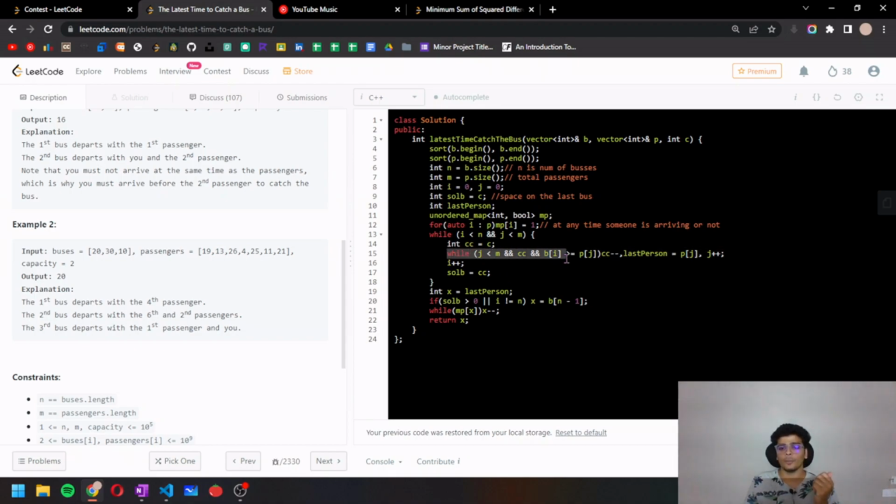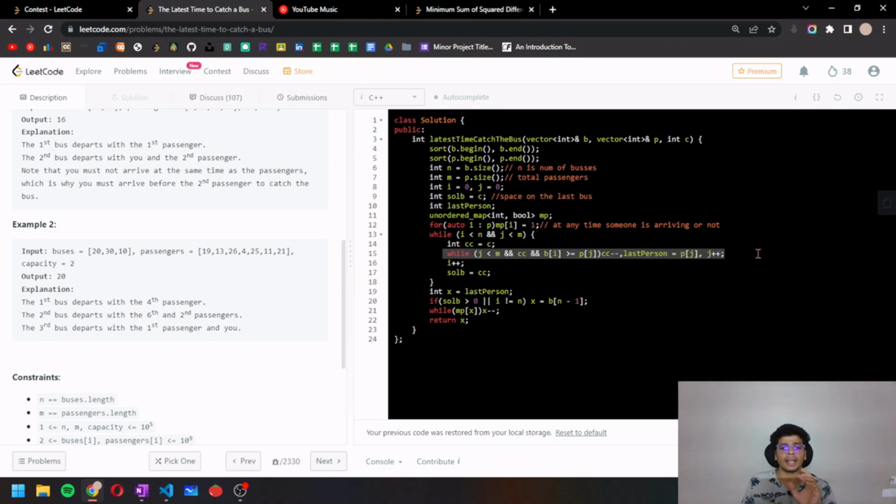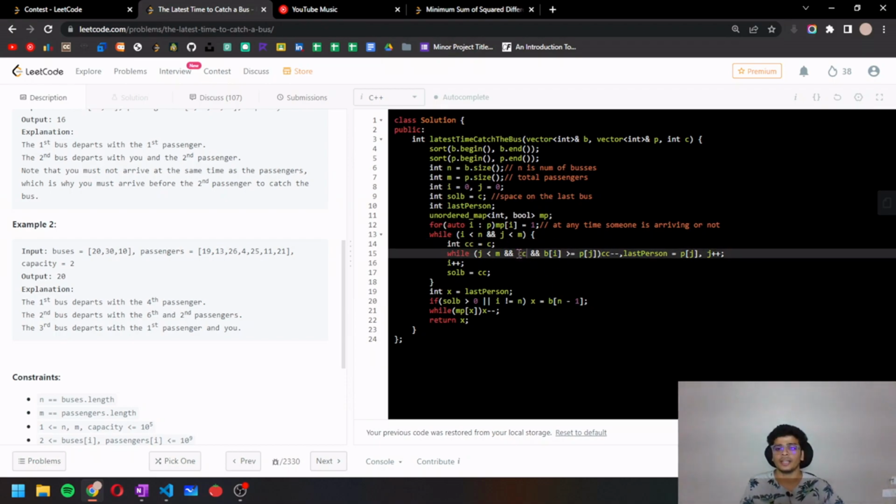Now I am running a while loop, and I am seeing how many persons can board a particular bus. This J means the passenger, right? So this J less than M means that if the last passenger has boarded, then break this while loop. And this CC means that if the capacity is equal to 0, that means the bus doesn't have any capacity left, then also break the loop.